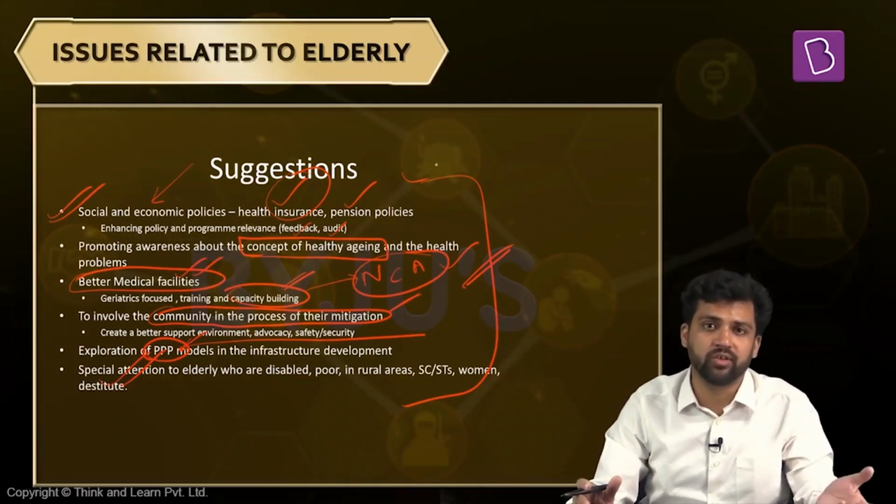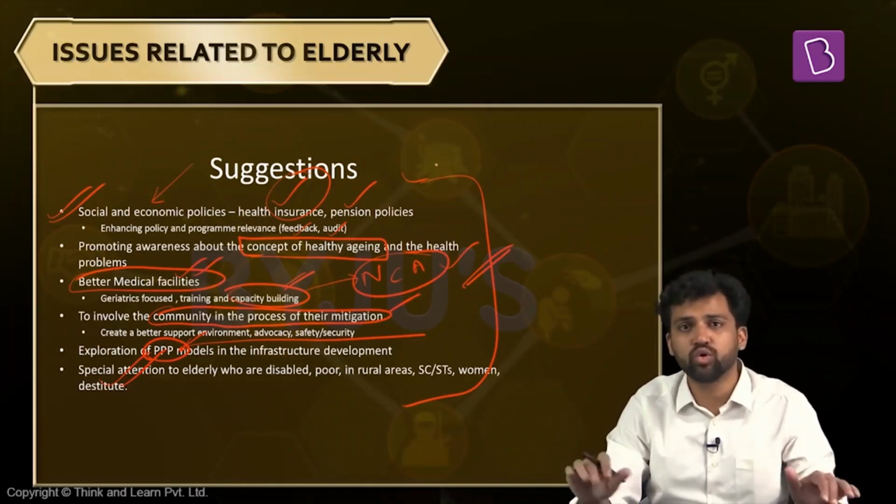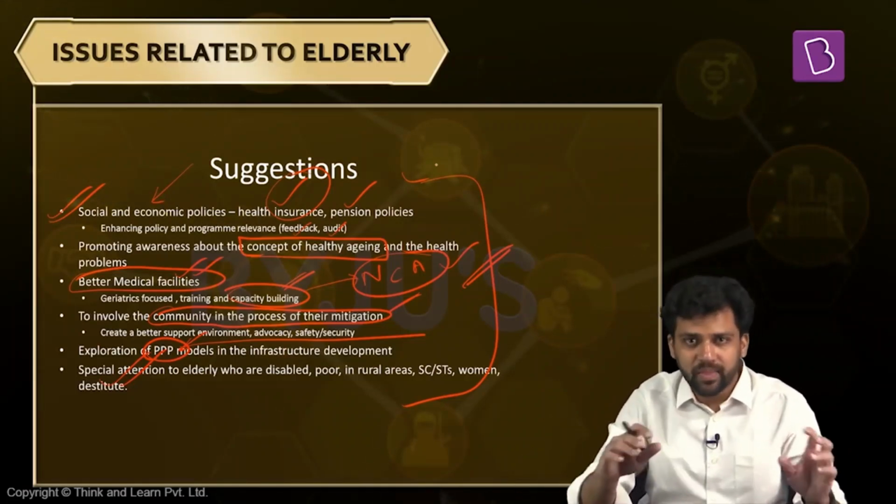And this feminization of elderly can be asked in General Studies Paper 1 as well, because one component of GS1 is the role of women and women's organizations. So in that also they can indirectly ask, or under the salient features of Indian society, in that also it can be asked. So these topics are important for Paper 1 as well as Paper 2.